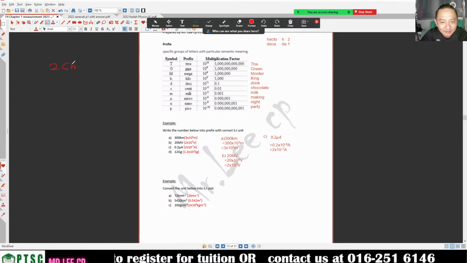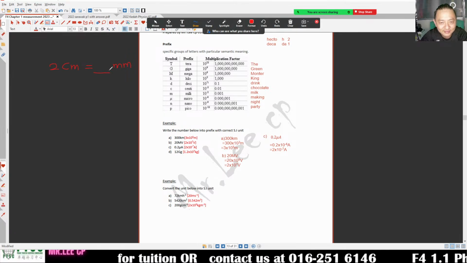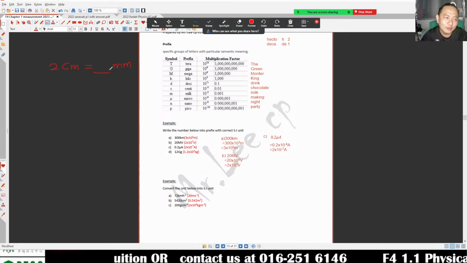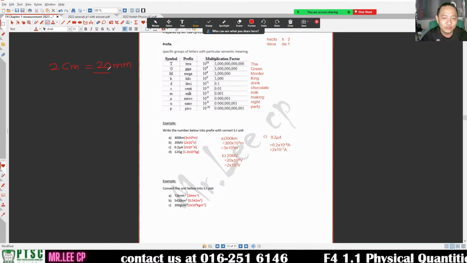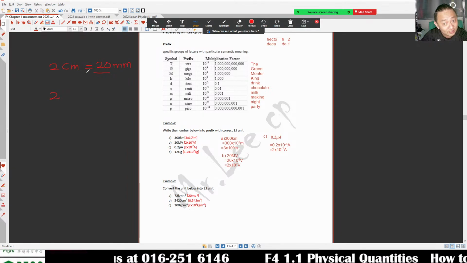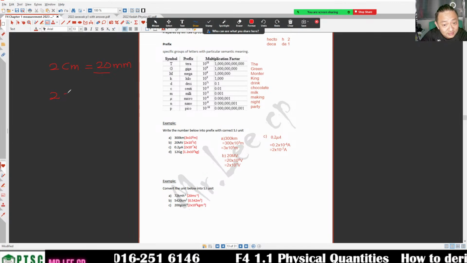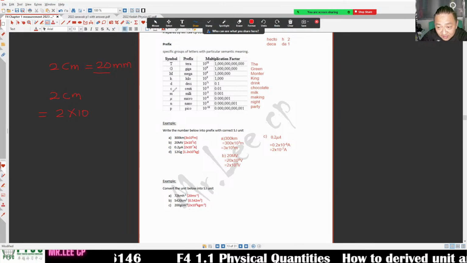I ask you a very easy question. 2 cm is equal to how many mm? You say it's easy, 20 mm. Oh yeah. But in fact, how to do it actually? Why is it so? I will explain to you. 2 cm is 2 times 10 centi.